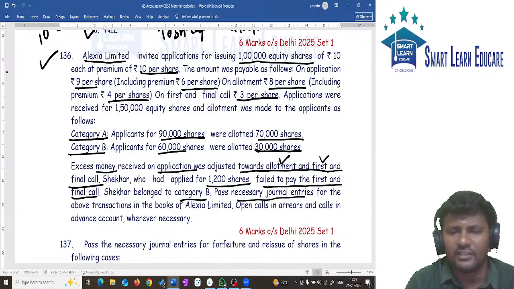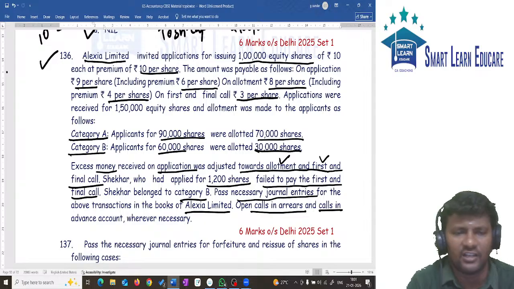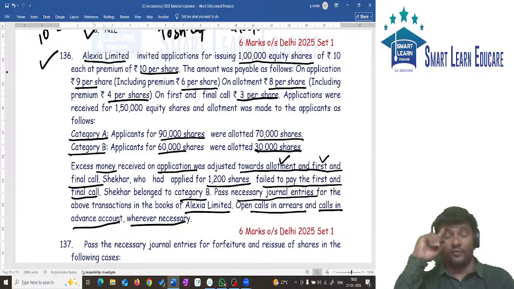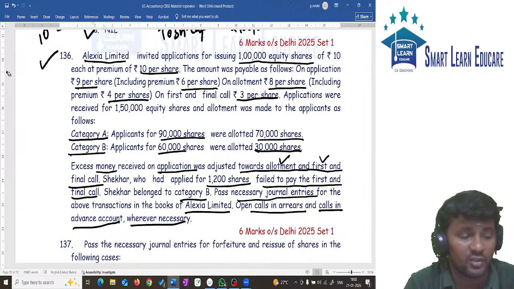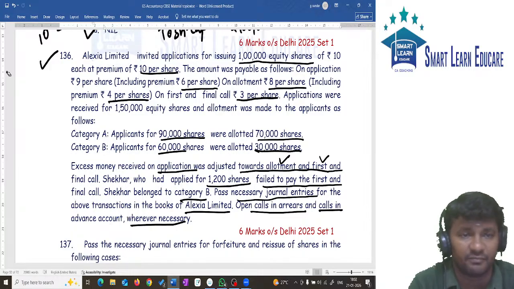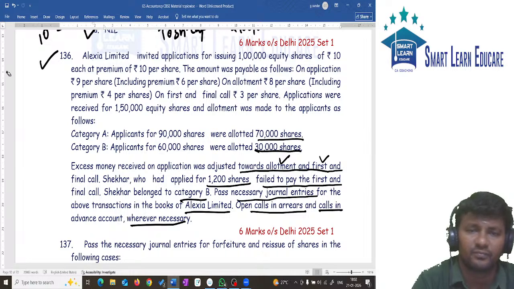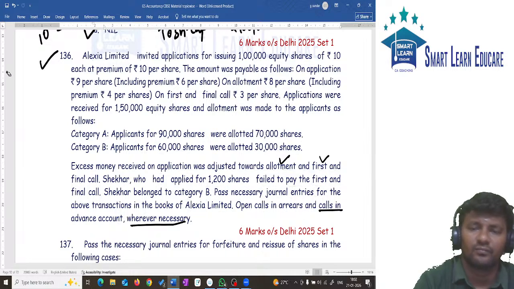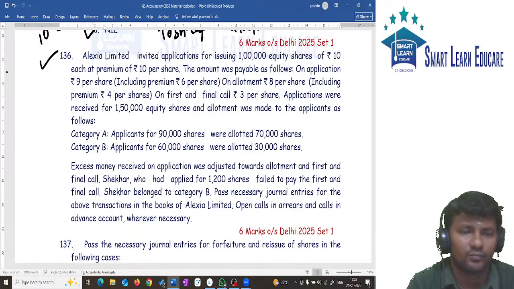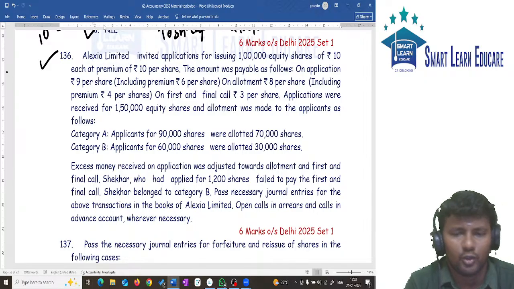Pass the necessary journal entries for the above transactions in the books of A Limited. Open calls in arrears account and calls in advance account whenever necessary. So first go through this question. The question has a lot of information. Go through this question.